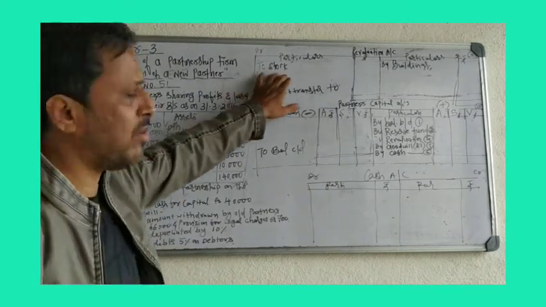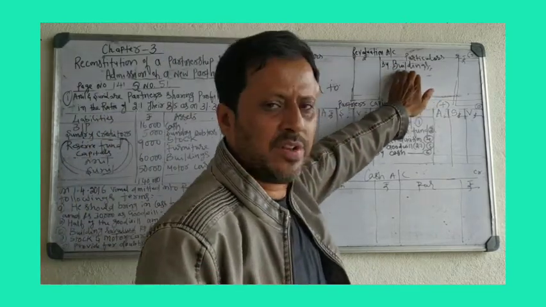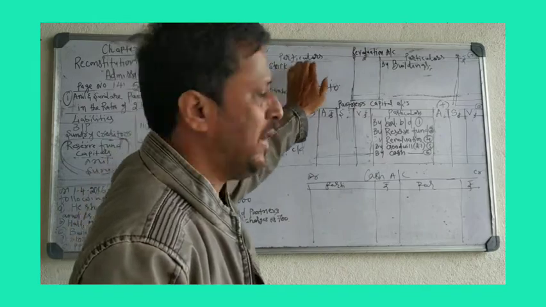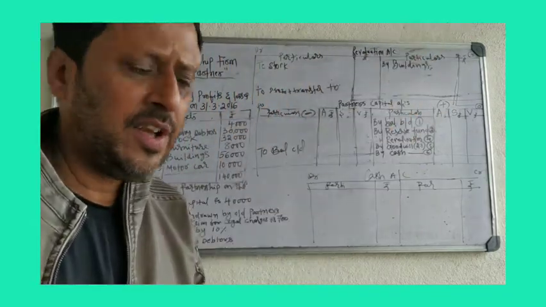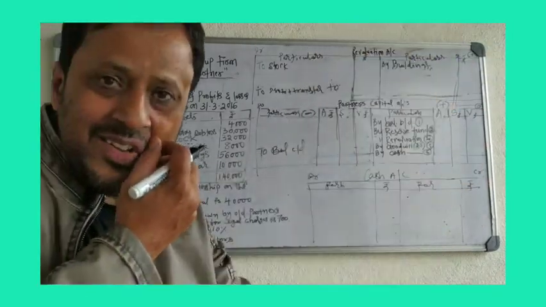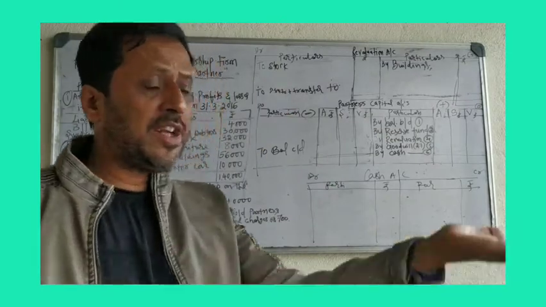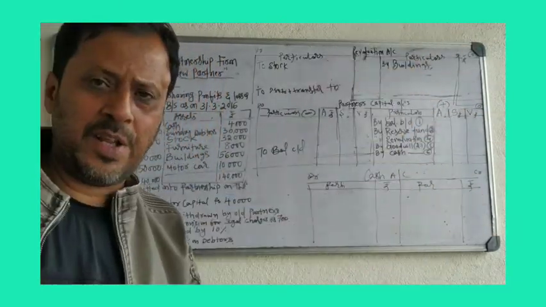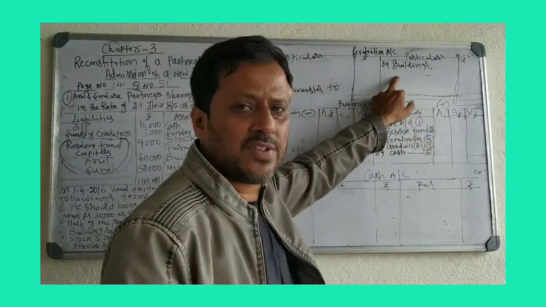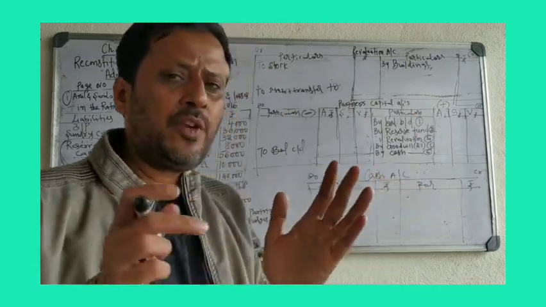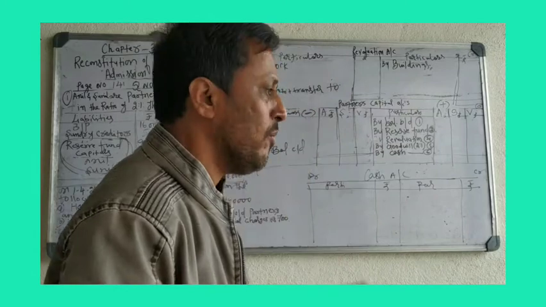In the revaluation account, you have to show expenses and losses on the debit side, and income on the credit side. How will you get expenses and losses? Decrease in asset or increase in liability is a loss, shown on the debit side. Increase in asset or decrease in liability is income, shown on the credit side. If you get a loss, show it on the debit side. If you get income from assets, show it on the credit side.